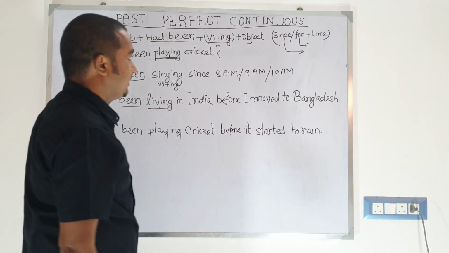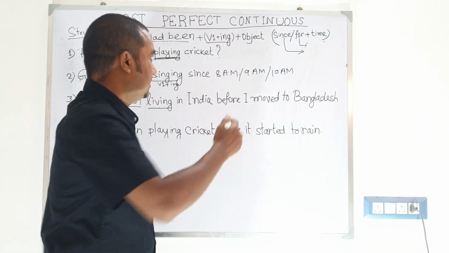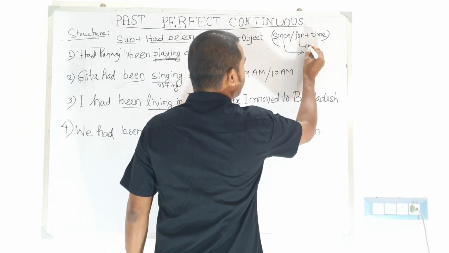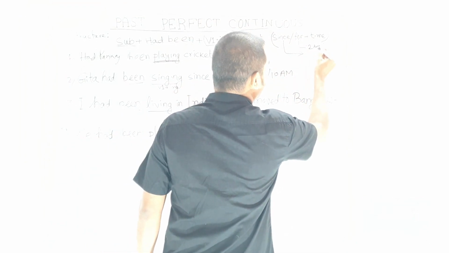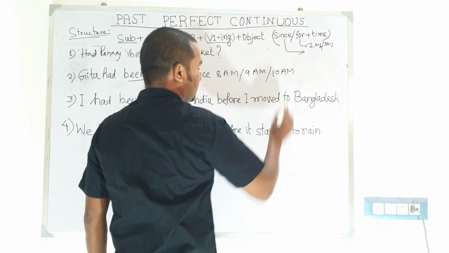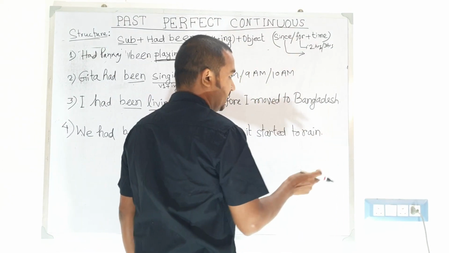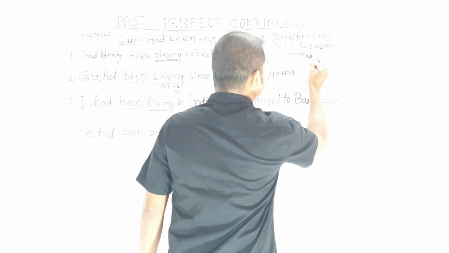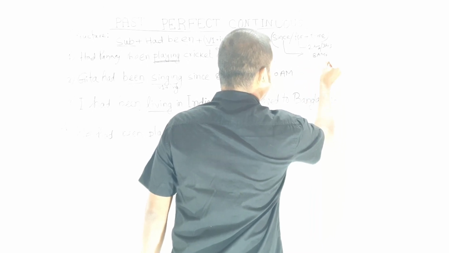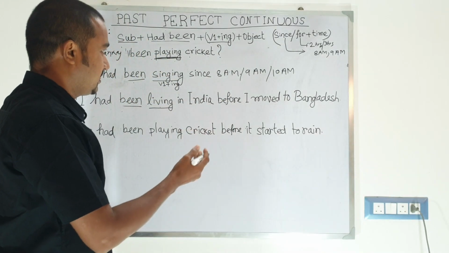There are two time expressions most often used here. When we use for in a past perfect continuous sentence, it indicates a duration, like 2 hours, 3 hours, 1 month, 4 hours, etc. And when we use since, it means the point in time when the event started, like at 8 a.m. or 9 a.m. You have to go to the point at the time when the work started.